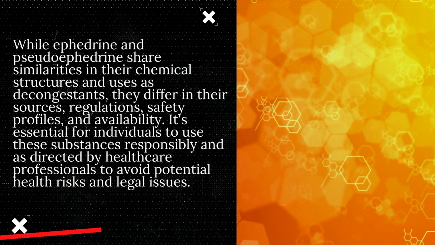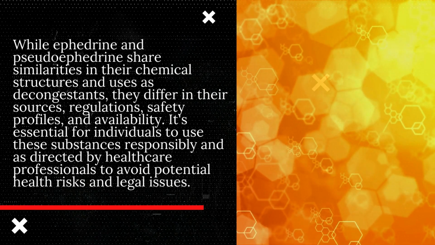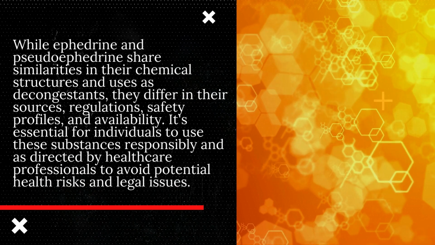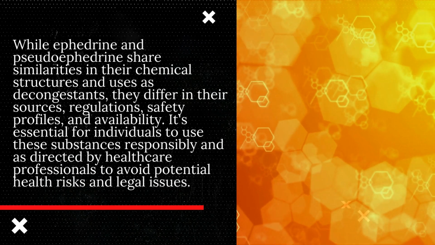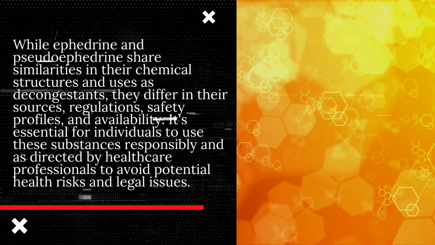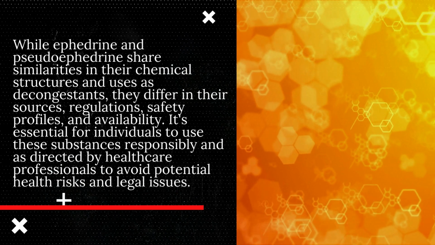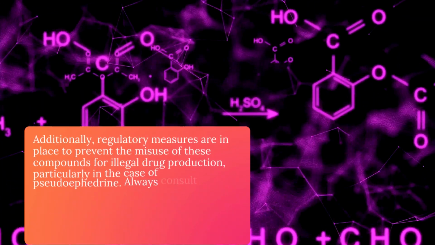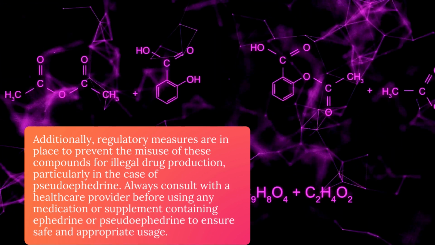Conclusion. While ephedrine and pseudoephedrine share similarities in their chemical structures and uses as decongestants, they differ in their sources, regulations, safety profiles, and availability. It's essential for individuals to use these substances responsibly and as directed by healthcare professionals to avoid potential health risks and legal issues. Additionally, regulatory measures are in place to prevent the misuse of these compounds for illegal drug production, particularly in the case of pseudoephedrine.